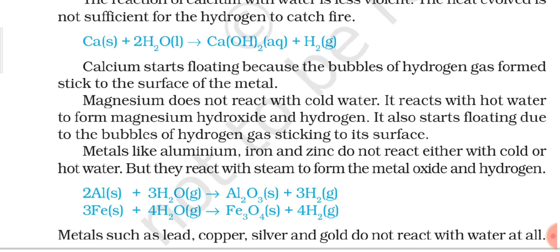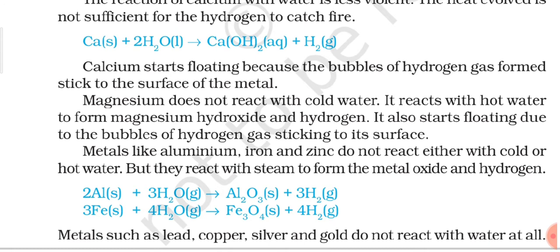Then metals like aluminium, iron and zinc do not react either with cold or hot water. Aluminium, iron and zinc are the metals which react only with steam. They do not react even with hot water, but they react with steam to form the metal oxide and hydrogen. As you can see, in the cases of aluminium and iron, you get their oxides, that means aluminium oxide and iron oxide, as the final product. It is because their oxides are not soluble in water, and that is why you get aluminium oxide and iron oxide as the final product and not their hydroxides.